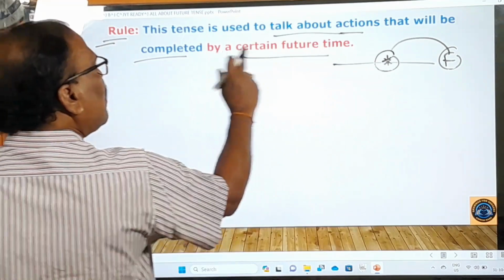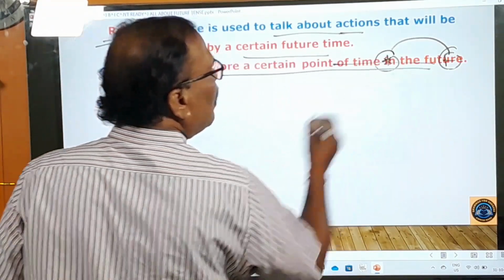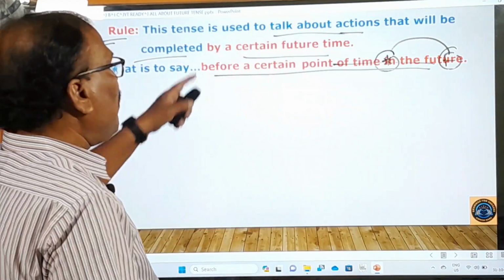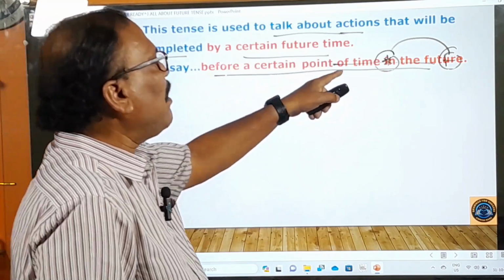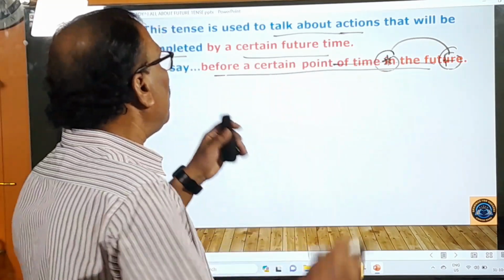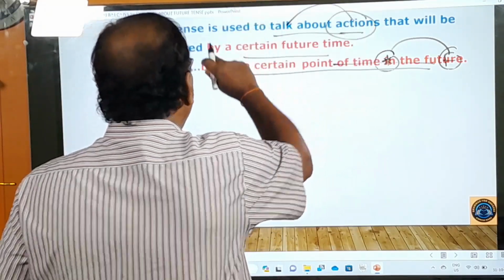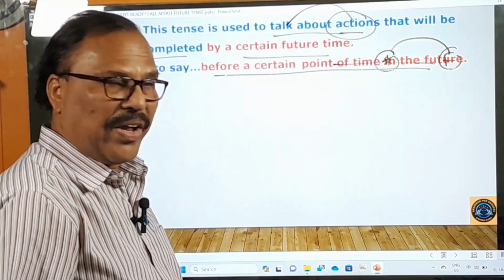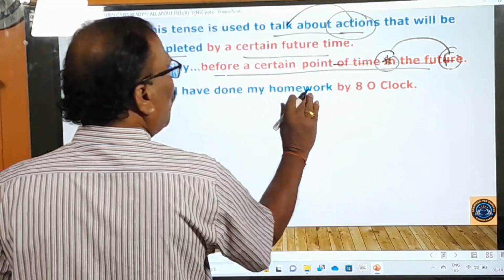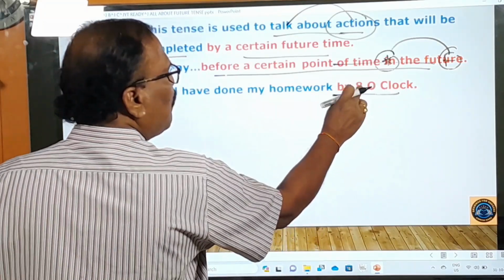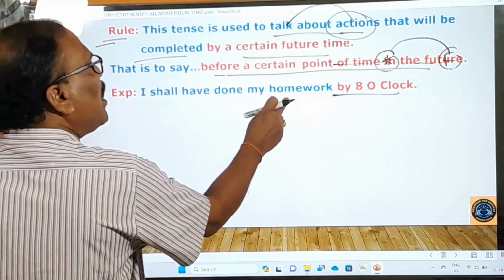And by a certain future time means what? That is to say before a certain point of time in the future. By means before here, before a certain point of time in the future. So to talk about such actions we use only this future perfect tense, right? And here I'll give you some examples to make you understand this. I shall have done my homework by 8 o'clock. See the time, future time, by 8 o'clock. 8 గంటల లోపల నేను హోంవర్క్ చేసి ఉంటాను.